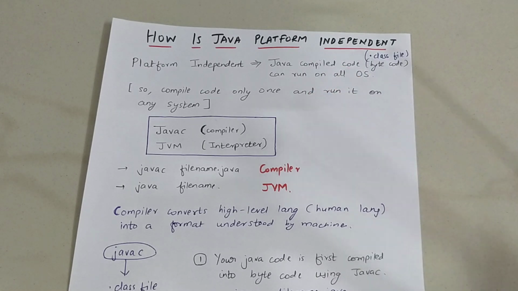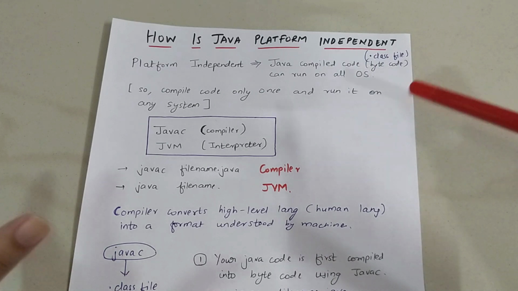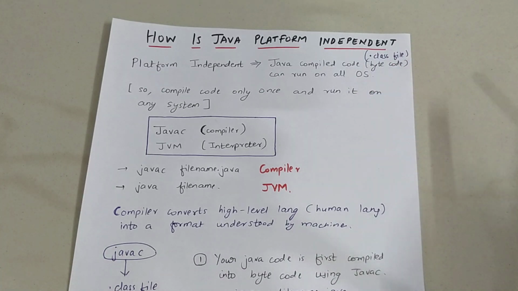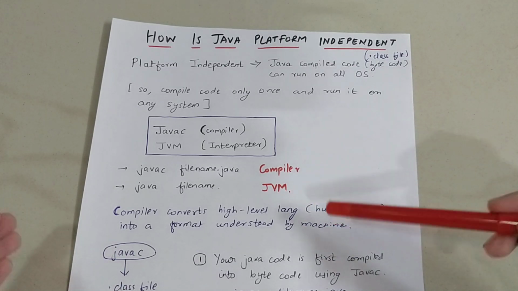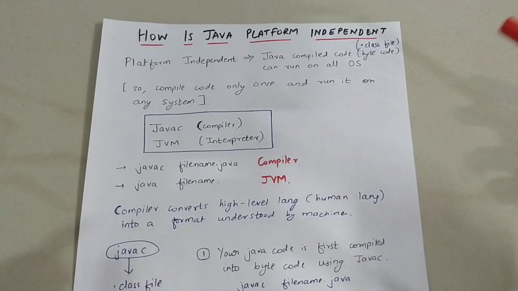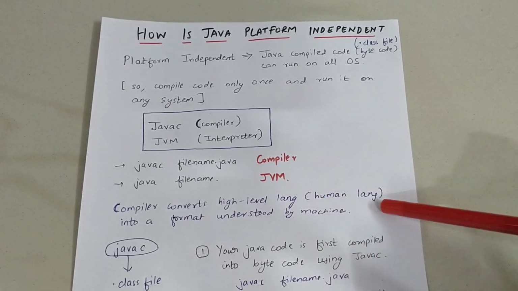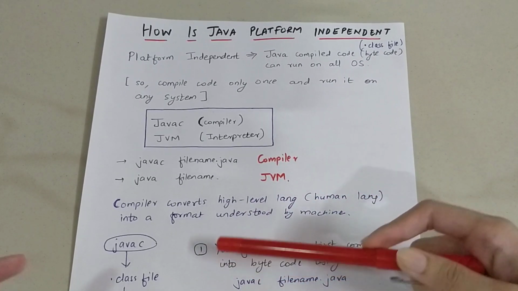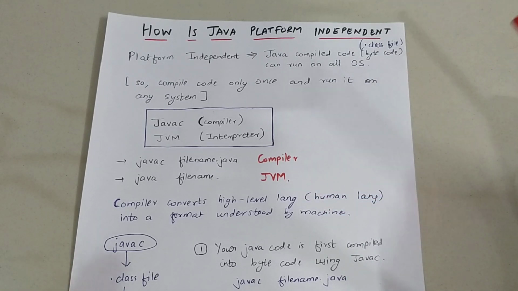Now why do we need a compiler? We write code in a human language, whatever we understand. That language cannot be understood by the computer, so it needs to be converted into a machine understandable language. Hence a compiler is necessary. The compiler converts the high level language, that is the human language code that we write, into a format understood by the machine. So the compiler is used.